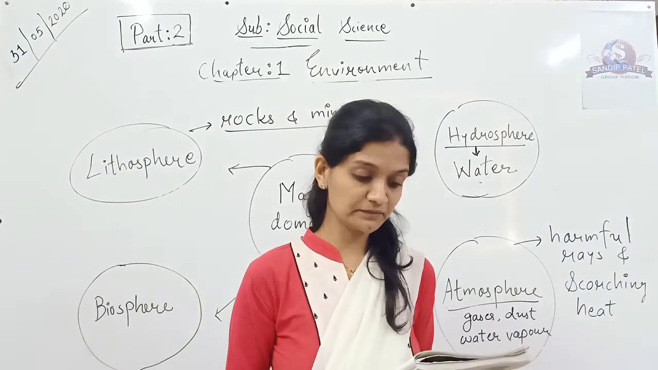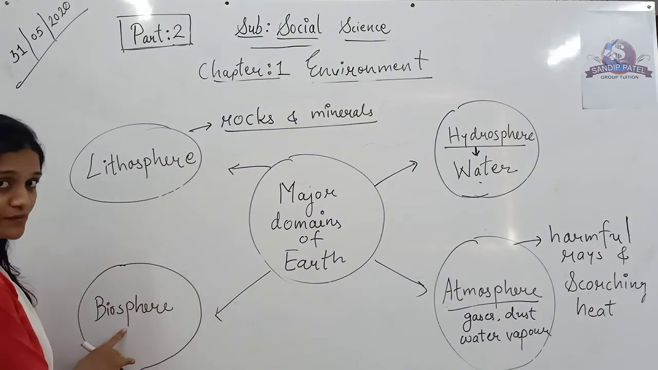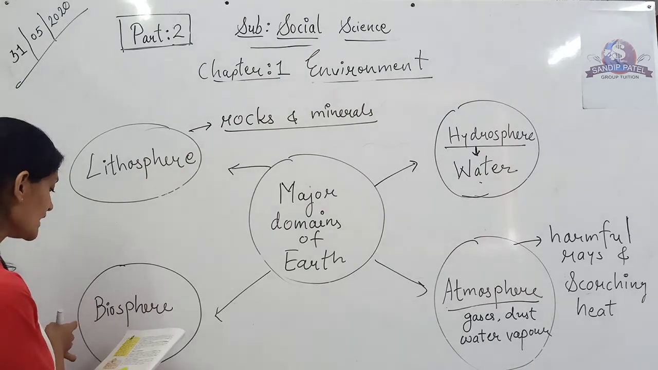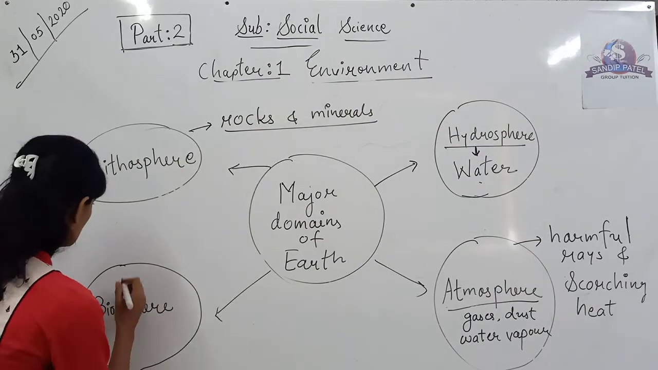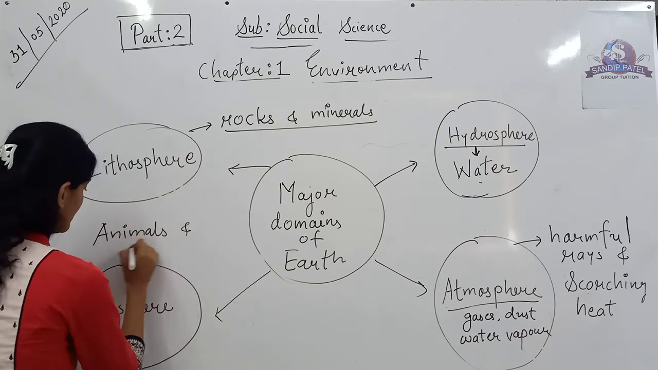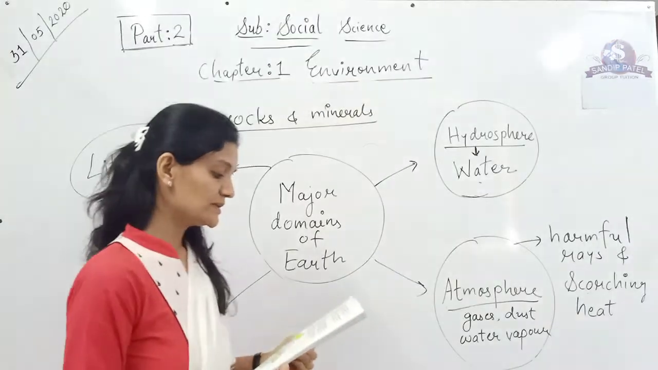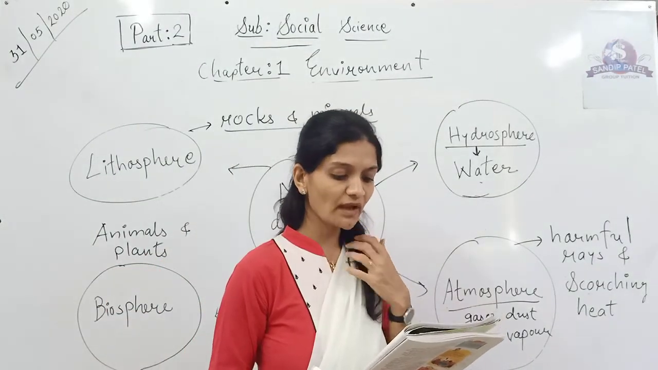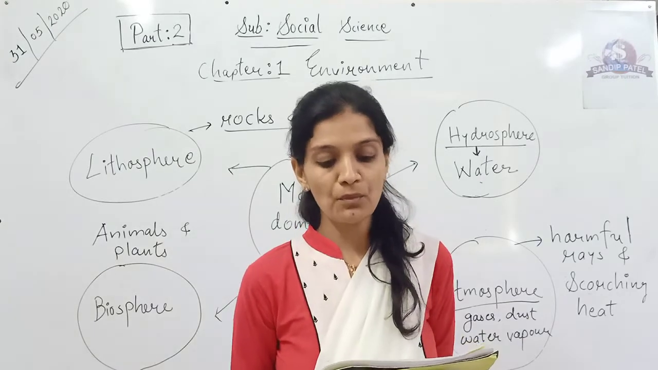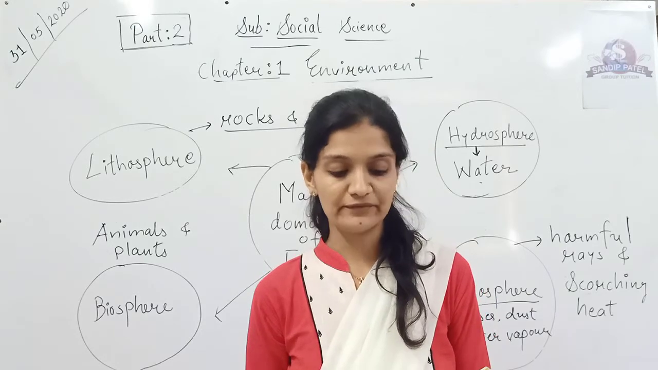Plant and animal kingdom together make the biosphere. Now here we will talk about the biosphere. So what comes under the biosphere? Animals and plants come under this biosphere. It is a narrow zone of the earth where land, water and air interact with each other to support life.